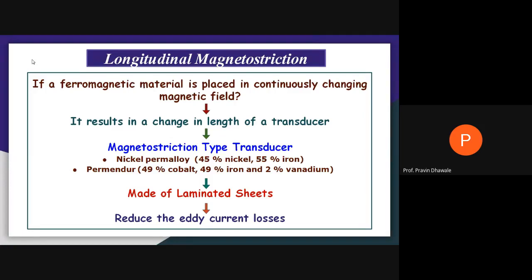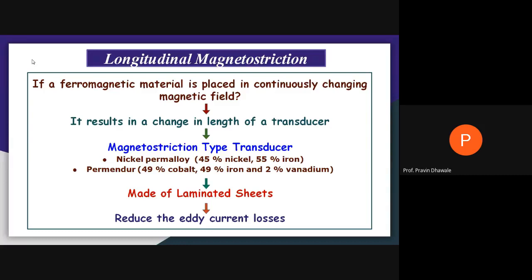Then there are certain types of transducers, and they work on a certain field of magnetization. Accordingly, one type is the magnetostriction transducer, which is placed longitudinally along the magnetic field, and the material for that is ferromagnetic material.